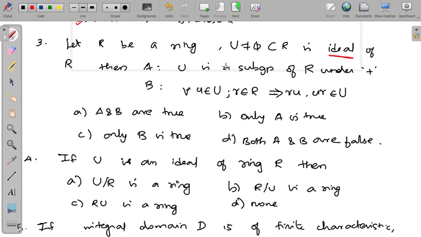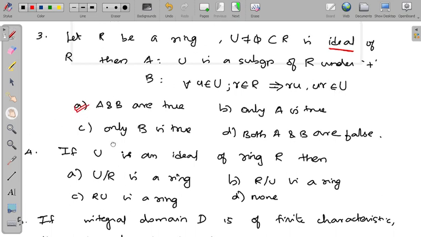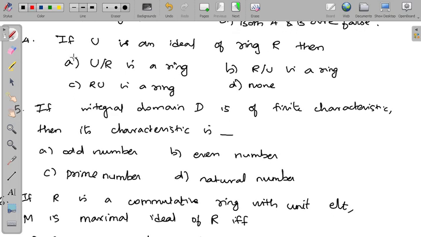So U not equal to the empty set, it satisfies U is a subgroup of R under addition, and ru, ur belong to U. So A and B are true. Now the fourth one: if U is an ideal of ring R, then R by U is a ring is the right answer. That is, U is an ideal and R is a ring. So ring by ideal gives a ring. So R by U is a ring.